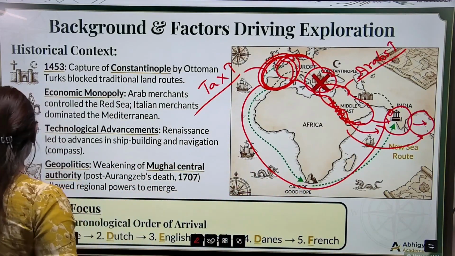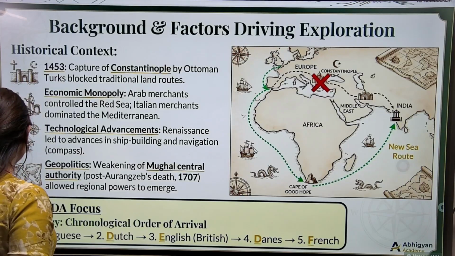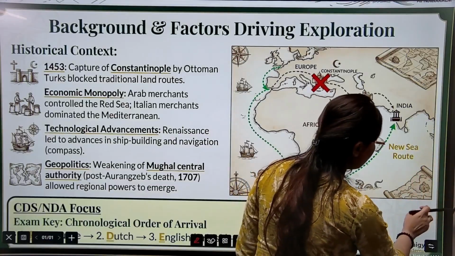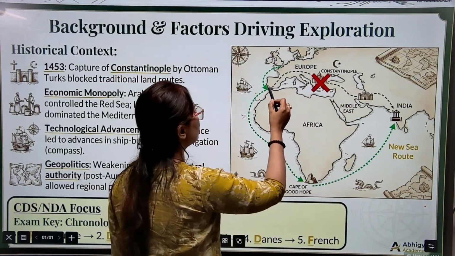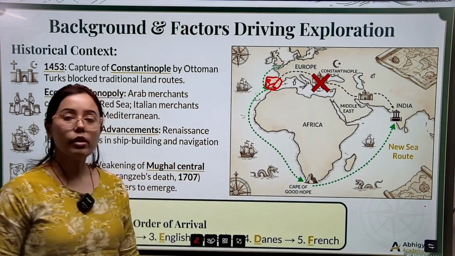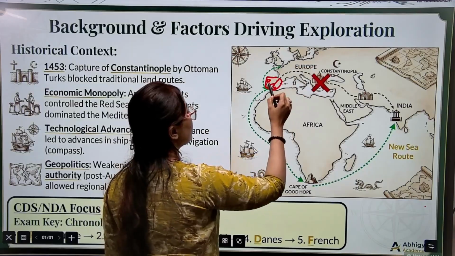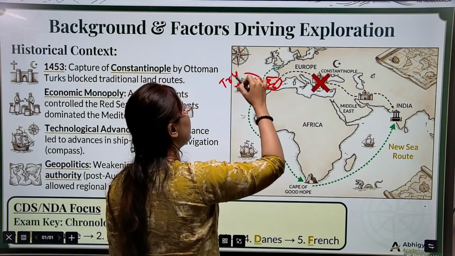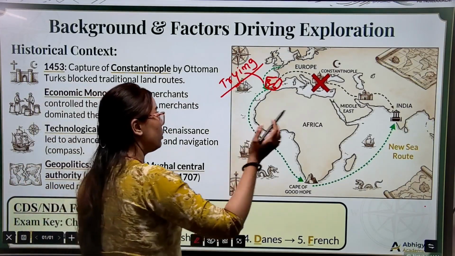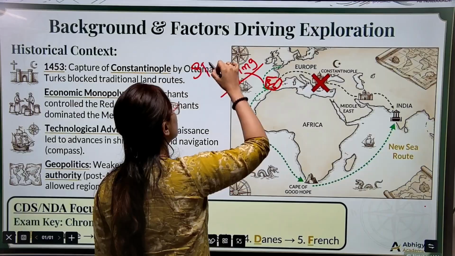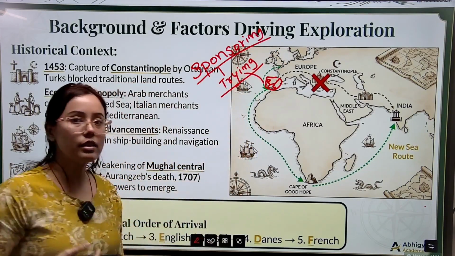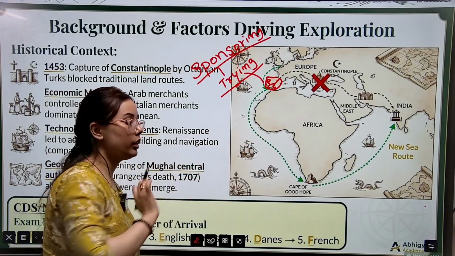Now, among these European parties, if you see this part, this part is actually Portugal and Spain. Among the European powers, Portugal and Spain were initially trying their best to find some sea routes to connect India, and they were sponsoring travelers to go and search for new routes that would connect to India.